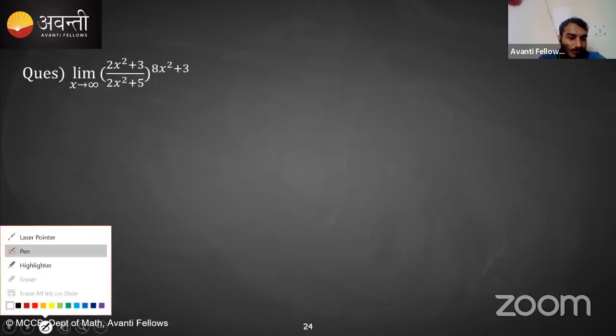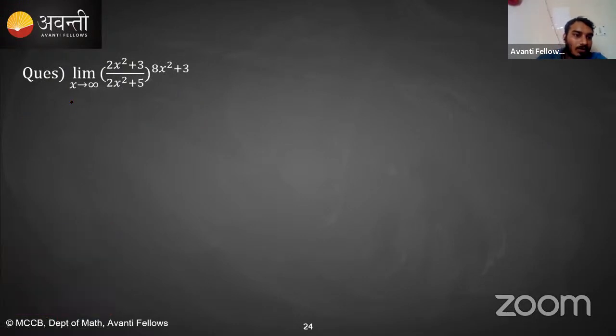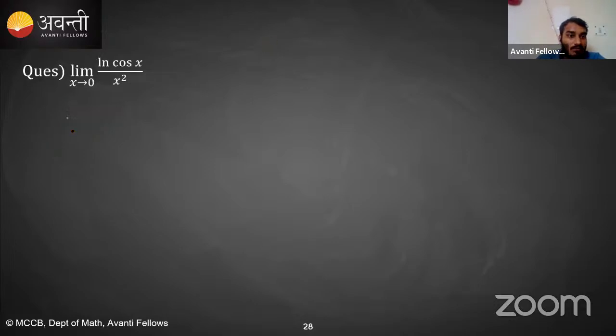So now this question you have to solve in your homework. This is your homework question. Again it is a 1 raised to the power infinity form. You have to solve it in your homework. This is really important. The result of this you have to remember. The first thing in tomorrow's class, I am going to solve this question. So these two questions are your homework.